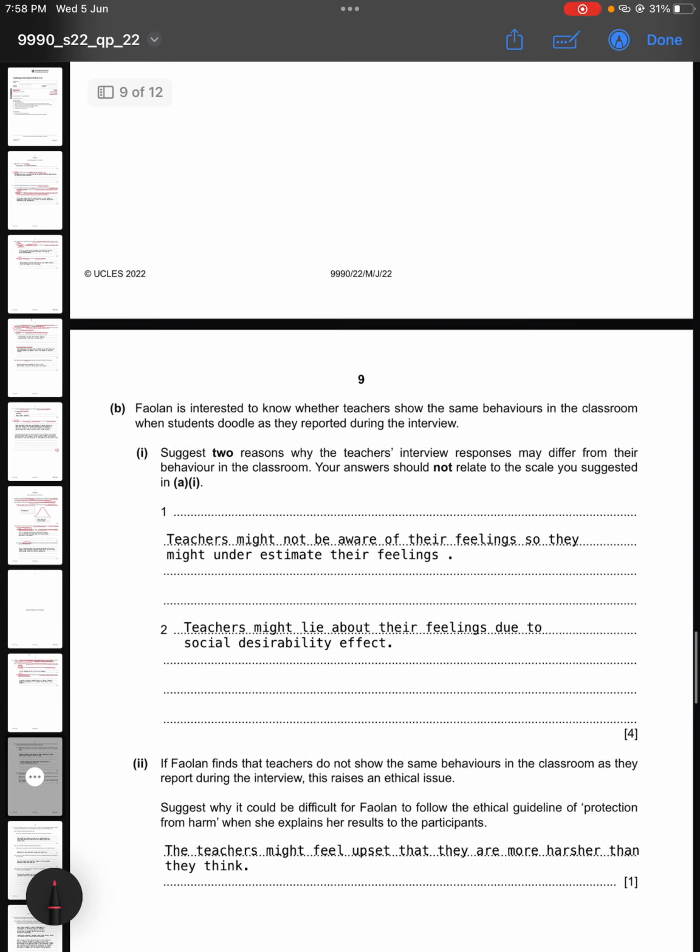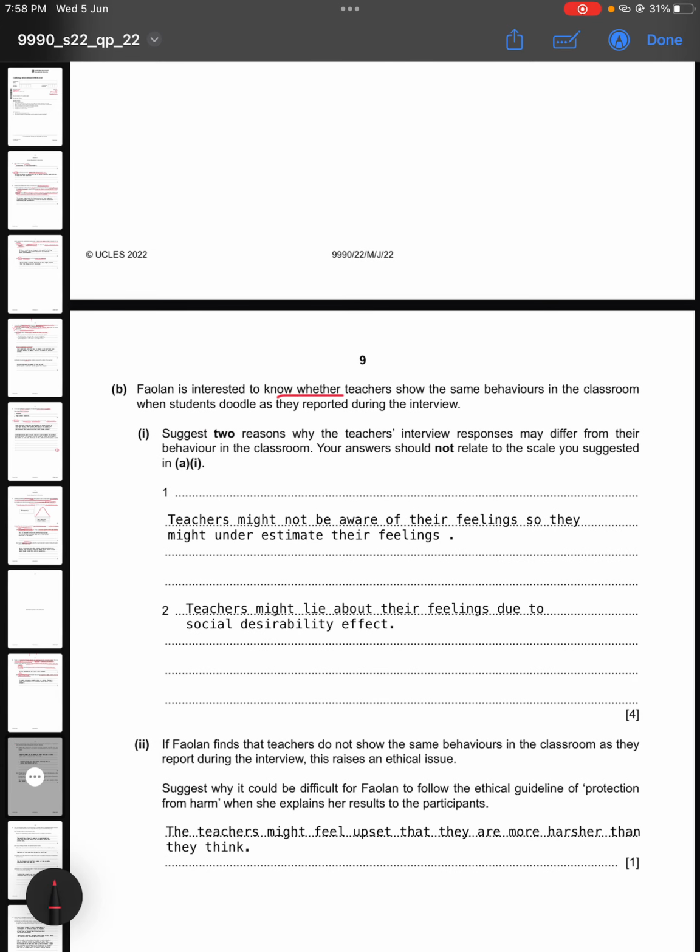Now for part B, it says Felon is interested to know whether teachers show the same behavior in the classroom when students doodle as they reported during the interview. Suggest 2 reasons why the teacher's interview responses may differ from their behavior in the classroom. Your answers should not relate to the scale you suggested.